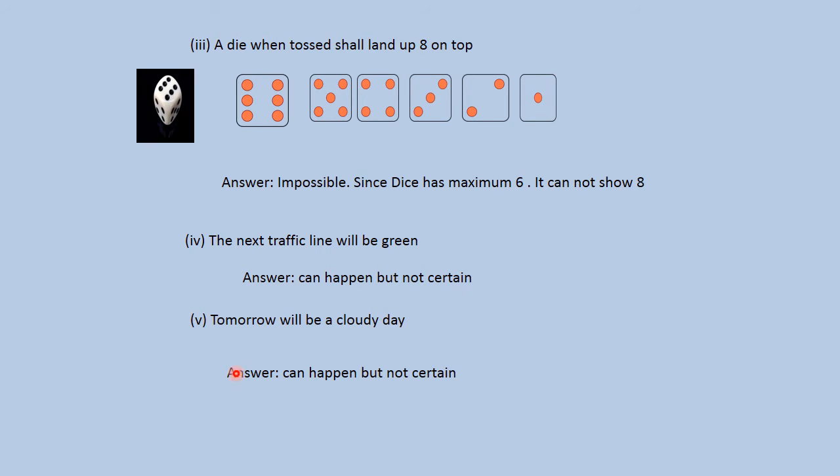Okay. Now similarly, the next example is: tomorrow will be a cloudy day. So what do you say? Is it absolutely true? Will it be perfectly right? No, it cannot be perfectly right. It may be a cloudy day. So it can happen, but we cannot say it is certain. It can happen, but it is not certain. Okay.